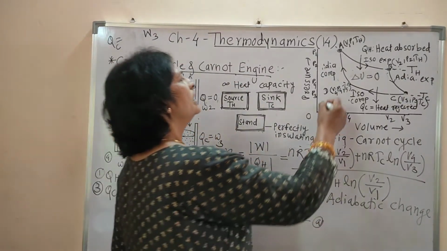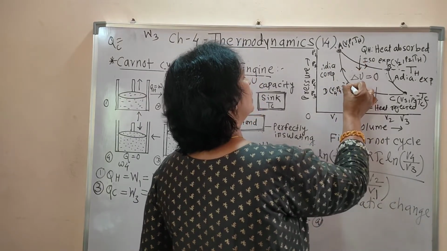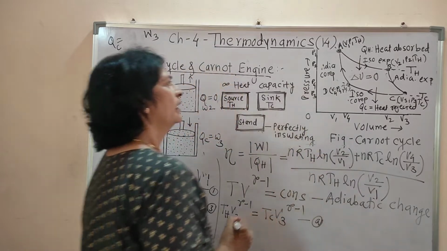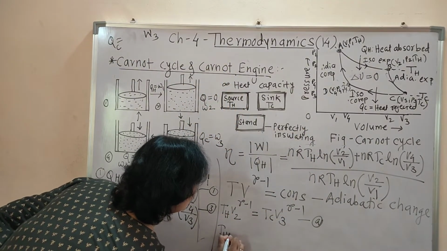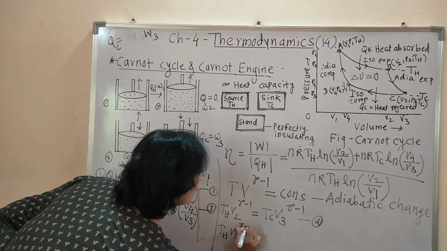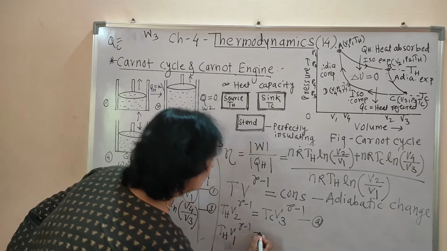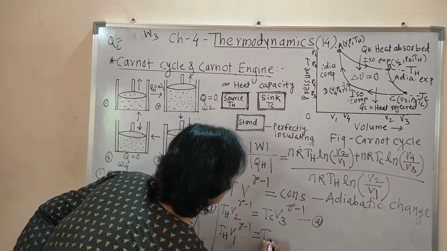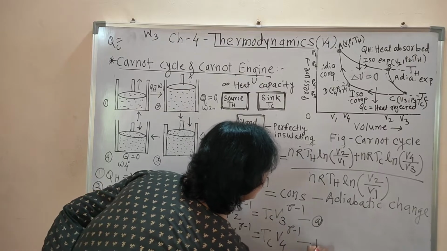Now, during this adiabatic compression, consider these 2 points D and A. Then at point A, the temperature is Th, the volume is V1, raised to gamma minus 1. And at point D, Tc is the temperature and V4 is the volume, raised to gamma minus 1.